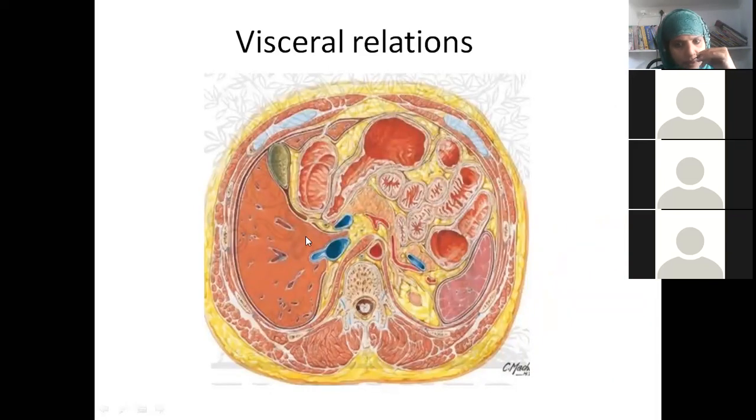Okay, so visceral relations. Actually, this looks a little cumbersome, but it helps us to understand better. So what is this organ? Liver. Gallbladder. Okay. Then what is this? Stomach. What is this? Pancreas. Very good. These are all the coils of small intestine.